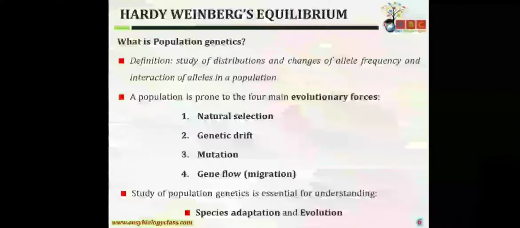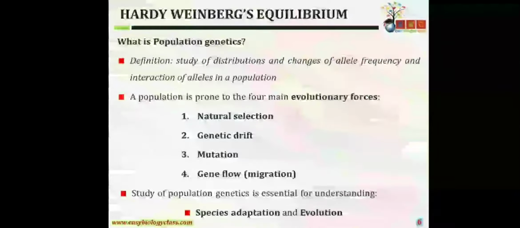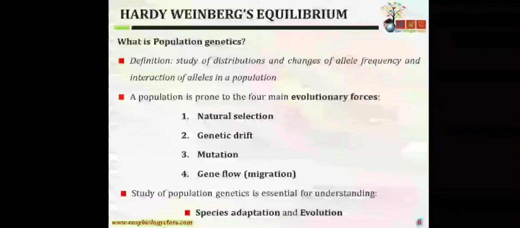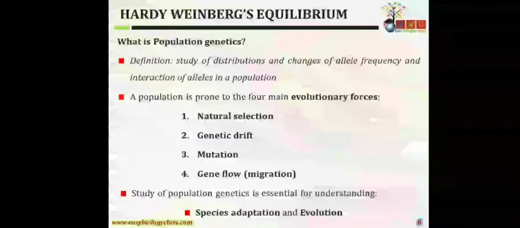Now what is population genetics? By definition, it is the study of distribution and changes of allele frequency and interaction of alleles in a population. A population is prone to four main evolutionary forces. So we know evolution is something which is always going on. There are certain evolutionary forces which are always working, and there are basically four main ones.